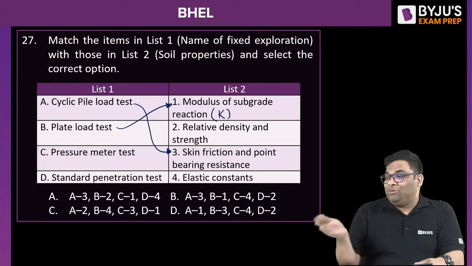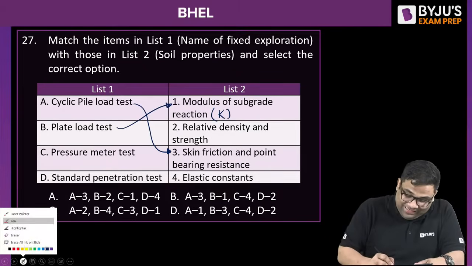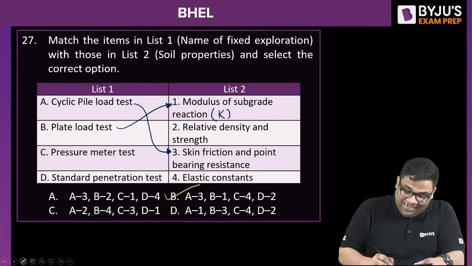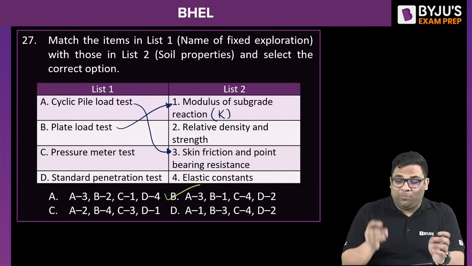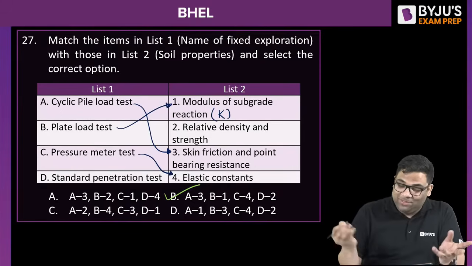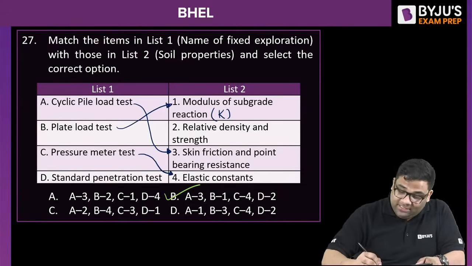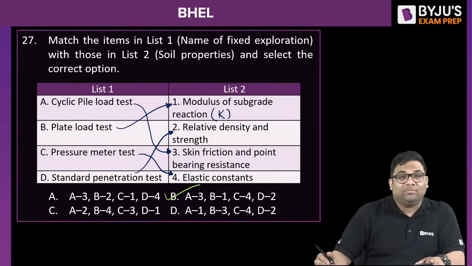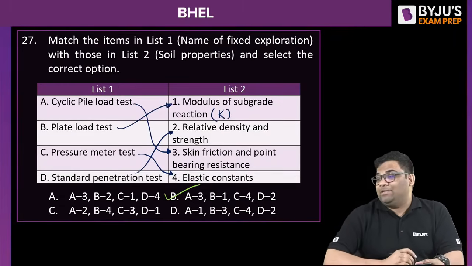And after this only, you need not check the other options, right? This is the only option matching, right? So, if you don't know the answer to pressure meter also, it is something on elastic constants, even if you don't know. But standard penetration test is to find out what? The strength, yes, bearing capacity and all. So, I can say this is your right answer, okay.